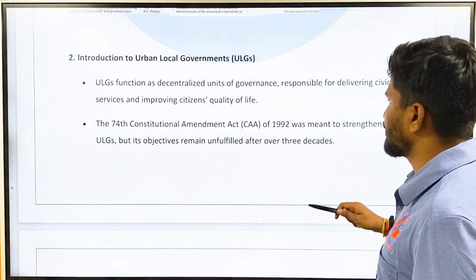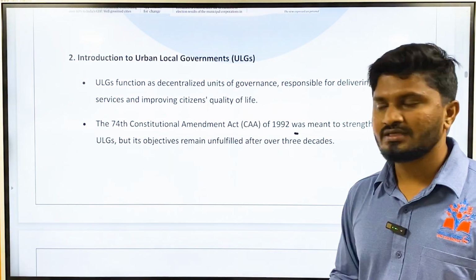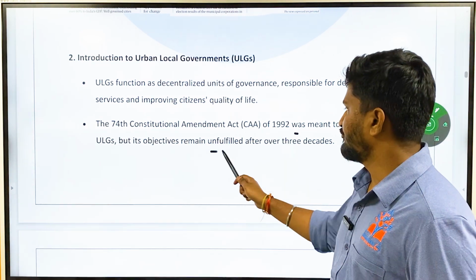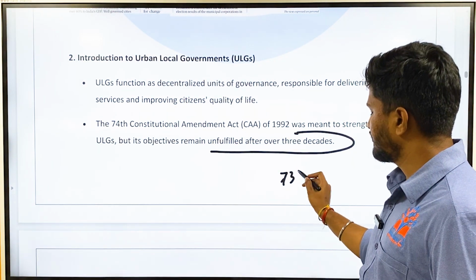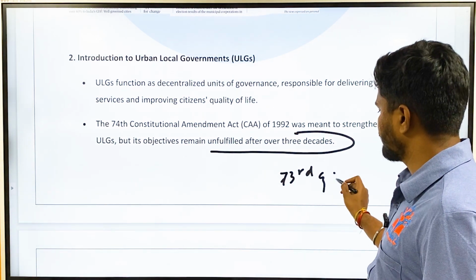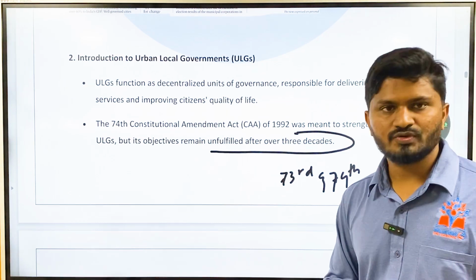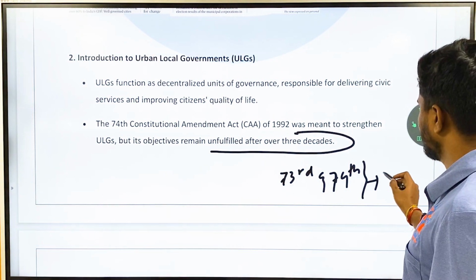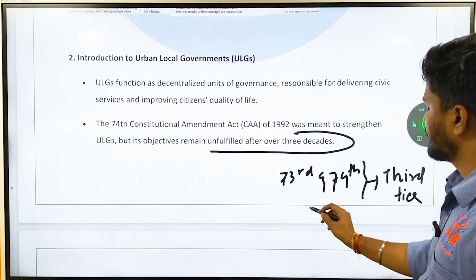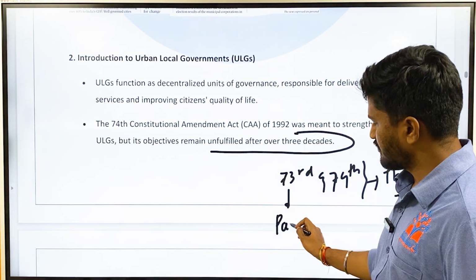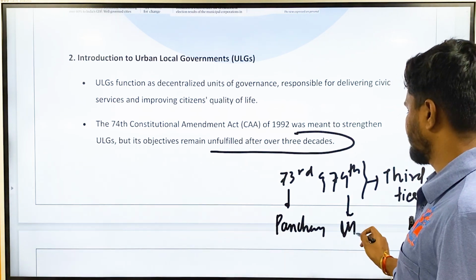The 74th Constitutional Amendment Act 1992 was meant to strengthen the urban local bodies, but its objectives remain unfulfilled after over 3 decades. Okay, 73rd and 74th, two of the landmark amendments of Indian governance. Okay, this introduced the third tier of governance. Okay, this constitutionalized the Panchayat Raj system, a rural self-government, and the municipality system, that is urban self-government.